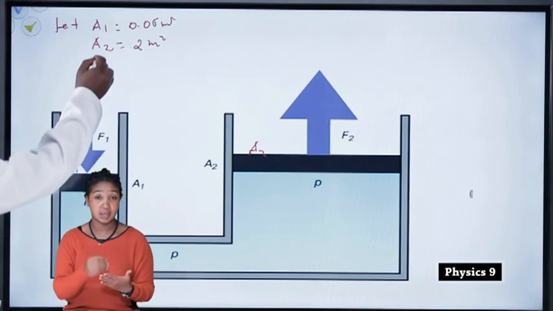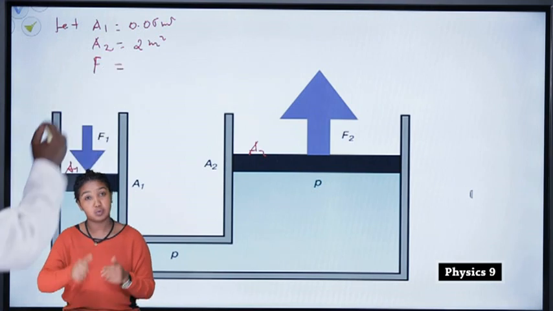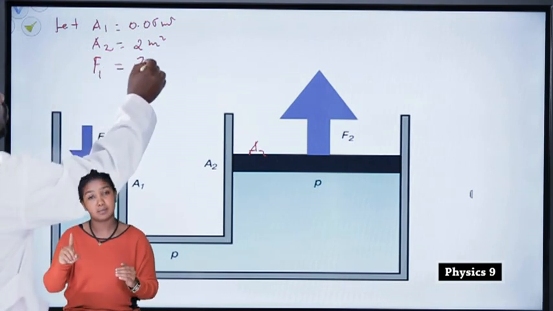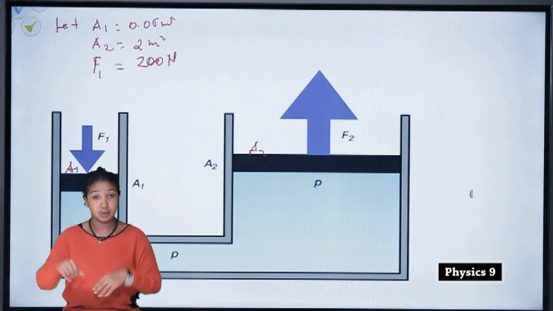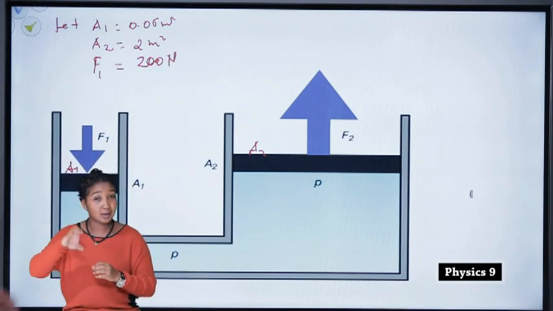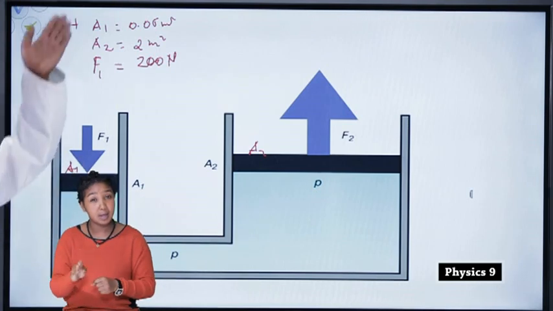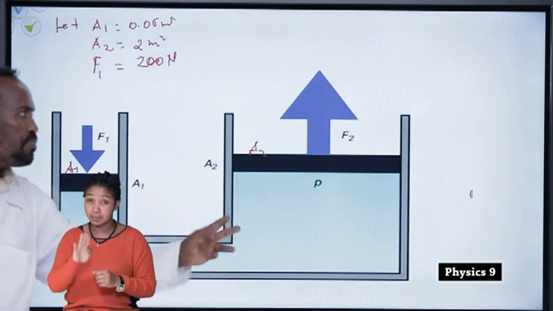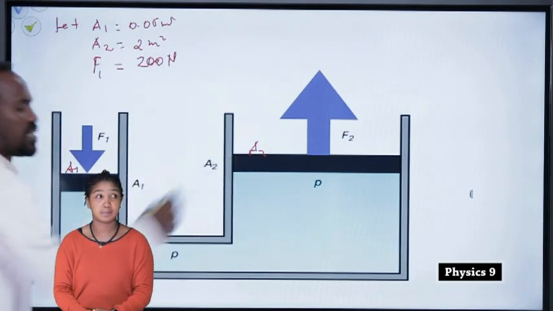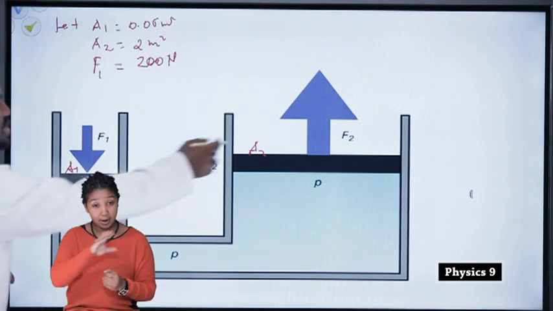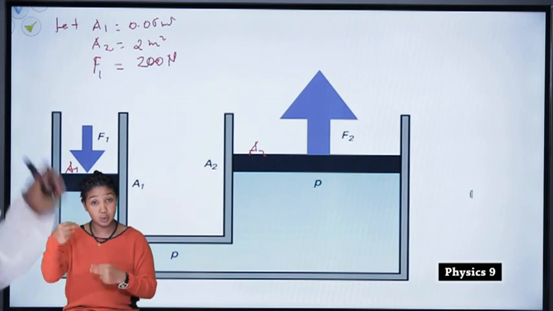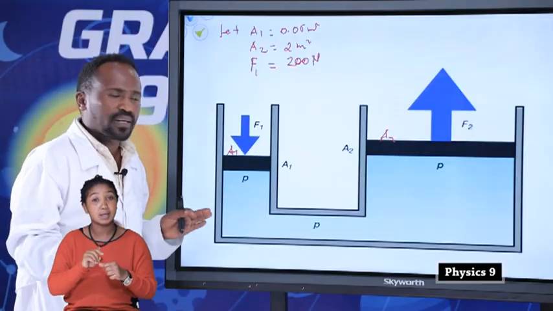And F1 is, let's say, 200 Newton. Student, can you find the pressure at A as well as the force at B, the force at the right piston? To find the force F2, we first have to find pressure 1.